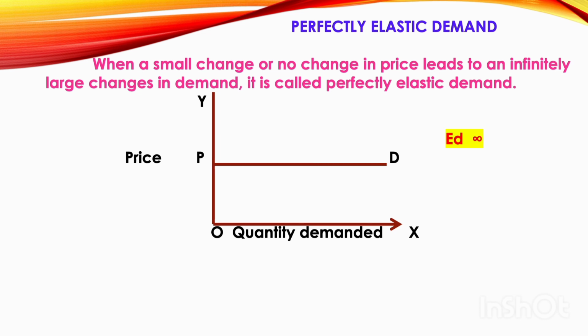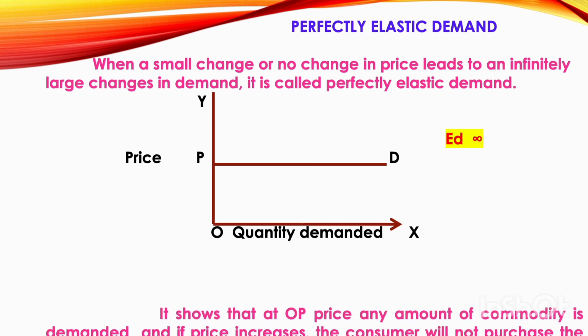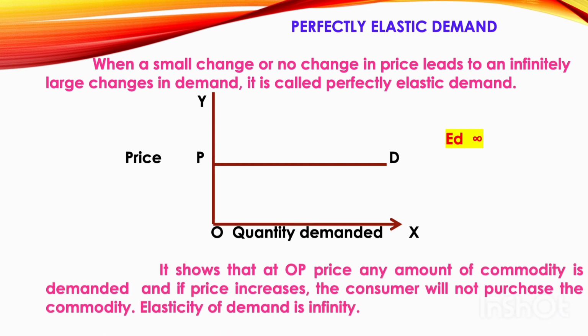And you can see here at OP price the quantity, the OP price is constant. So the price remains the same throughout. So here we say that there is no change in price. But the quantity demanded is infinite in nature, that is, it is immeasurable. We cannot measure how much change will take place in demand. There can be a small change or there can be a big change in demand. So here we say that when the price is at OP, the quantity demanded is infinite in nature.